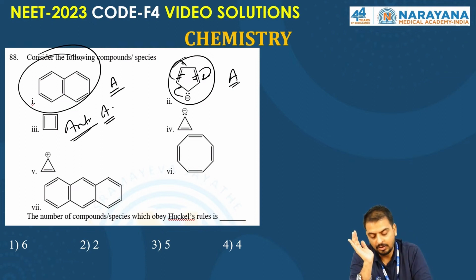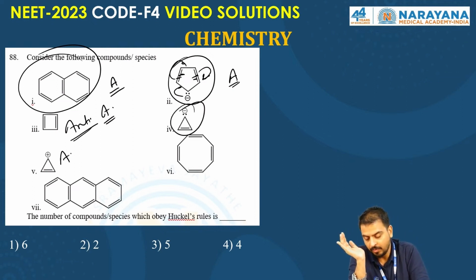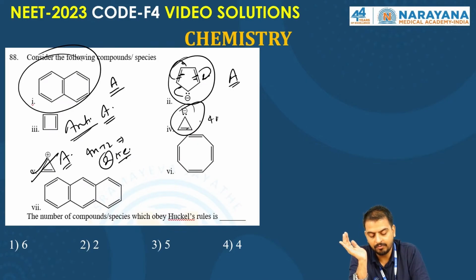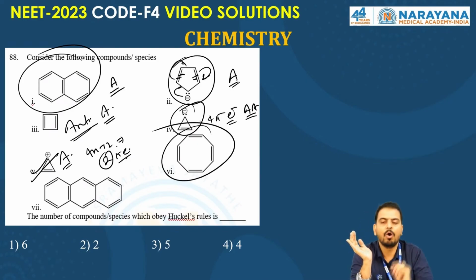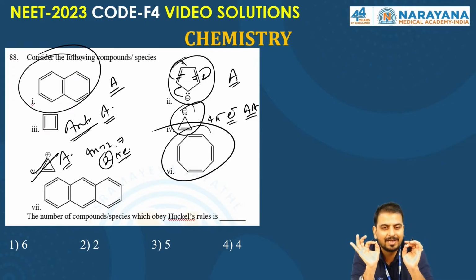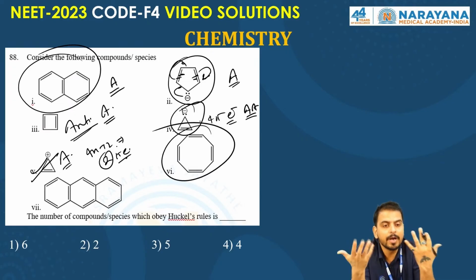This is also anti-aromatic. This is aromatic due to 4n plus 2, considering n as 0, so 2 pi electrons are there. Here the pi electrons are 4 pi electrons, so it is anti-aromatic. This is cyclooctatetraene, COT. COT is a classical example of non-aromatic.